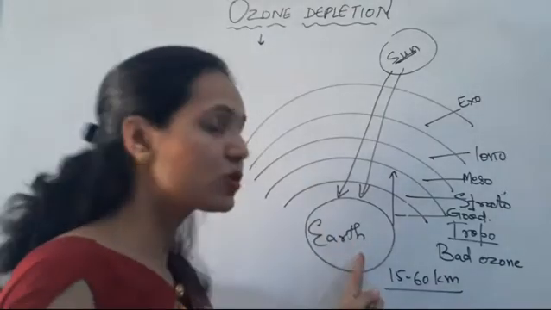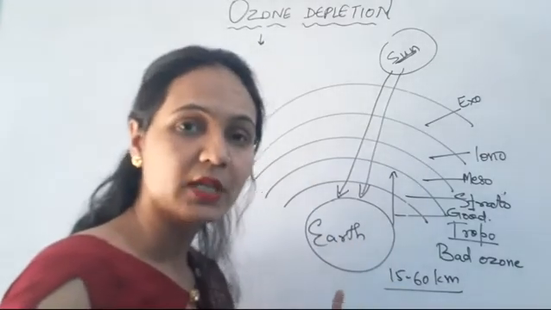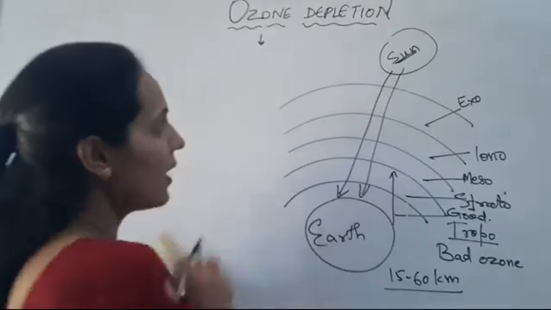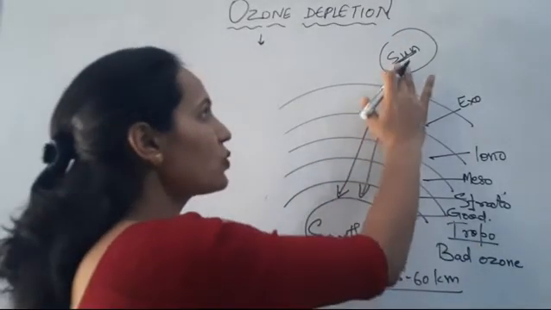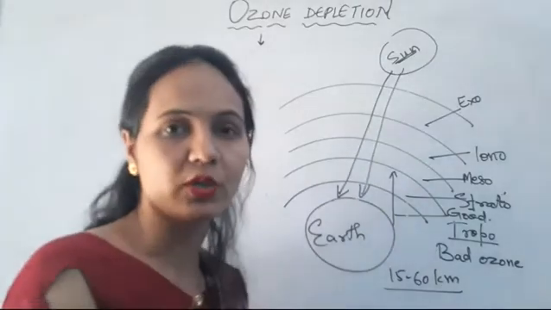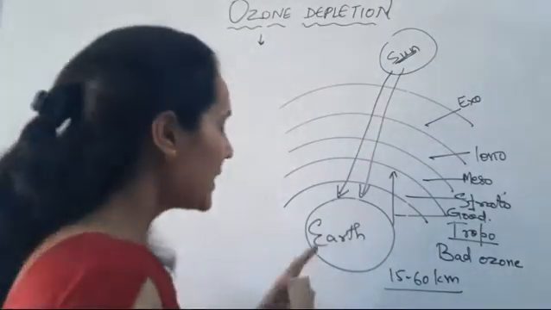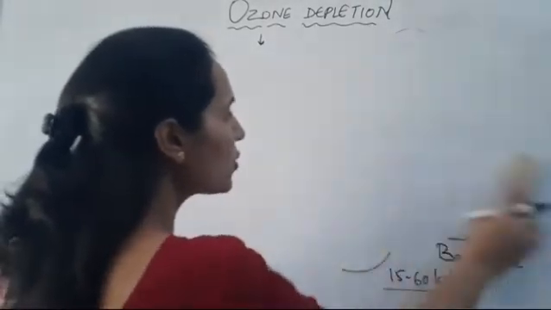So they are very useful. This ozone is very useful to us, isn't it? So the harmful radiation that is coming from the sun, the ozone prevents those harmful radiation from reaching the earth surface. Now, how is this ozone formed?